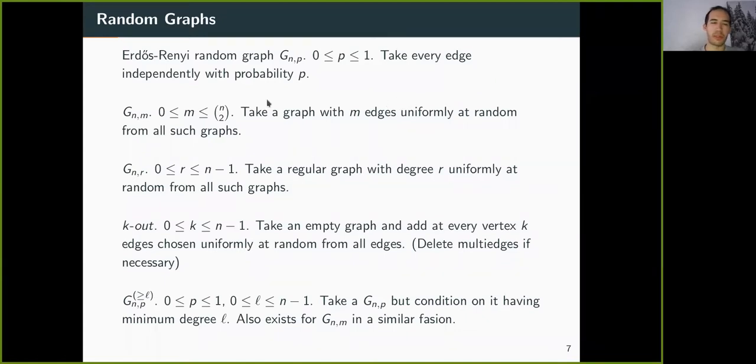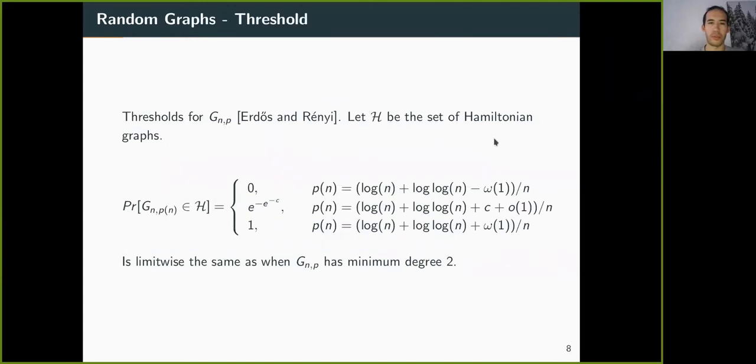For all of these graph models, we know very precisely where the threshold for Hamiltonicity is. For G(n,p), the threshold is around log n over n. And we know precisely when the probability tends to 0 and when the probability tends to 1. This threshold actually coincides with the threshold for minimum degree 2. It should be clear that any vertex with degree 1 cannot be part of a Hamilton cycle, as any vertex in a cycle has degree 2.